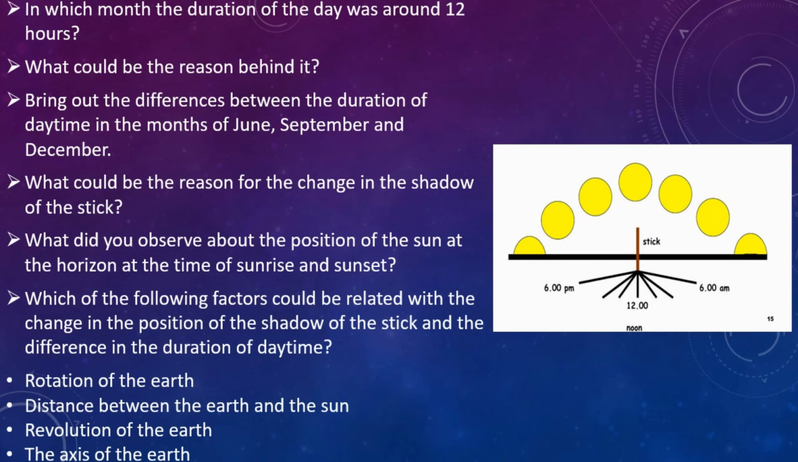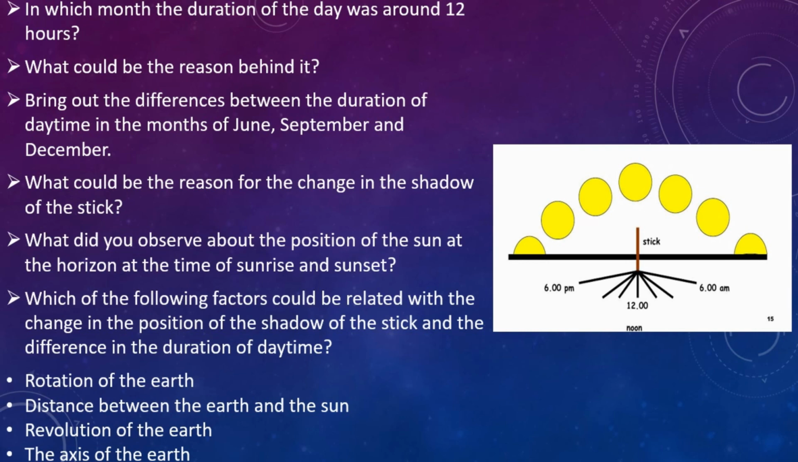First question: in which month the duration of the day was around 12 hours? The duration of the day was around 12 hours in the month of September. What could be the reason behind it? The duration of day is 12 hours in the month of September because both the hemispheres of the earth are at equal distance from the sun and the equator receives perpendicular rays of the sun.